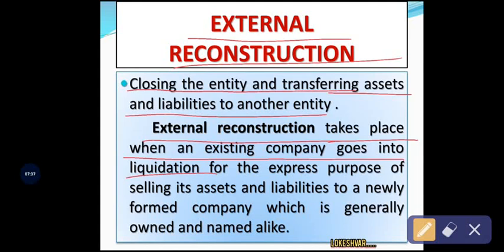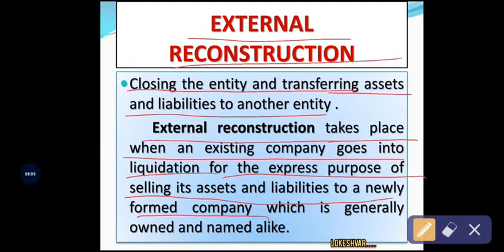In this situation, the external reconstruction will occur. That is, external reconstruction takes place when an existing company goes into liquidation for the express purpose of selling its assets and liabilities to the newly formed company.